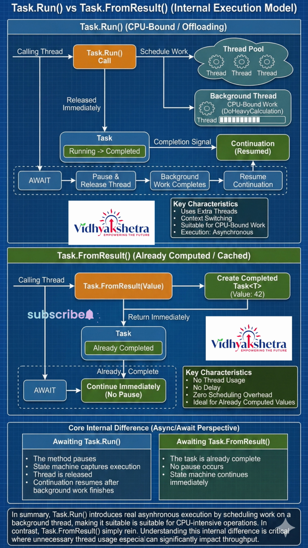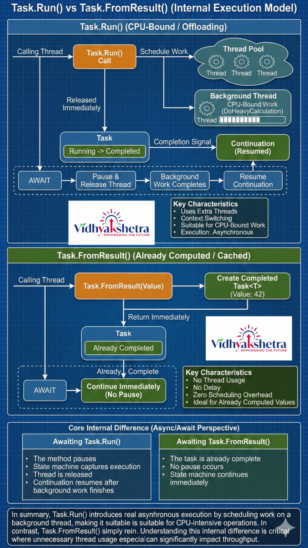Core internal difference: async/await perspective. When you await Task.Run, the method pauses, the state machine captures execution, the thread is released, and the continuation resumes after the background work finishes. When you await Task.FromResult, the task is already complete. No pause occurs. The state machine continues immediately.